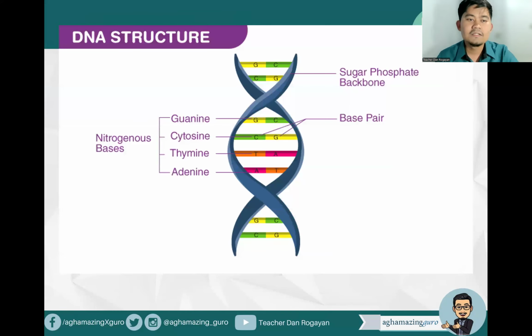erythrocyte. Okay. For the DNA structure, you can see that we have four nitrogenous bases: guanine, cytosine, thymine, and adenine. And the pairing is that guanine is to cytosine. So this is the pairing: guanine to cytosine, guanine to cytosine, thymine to adenine, adenine to thymine. So that is GCAT. G is to C, A is to T. Then you can also see the sugar phosphate backbone of the DNA, and of course the base pairs.